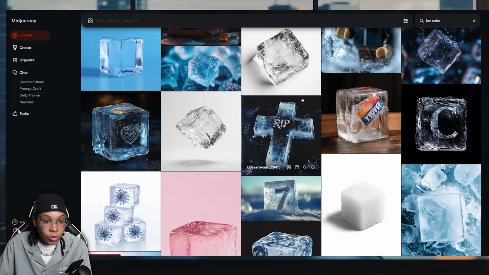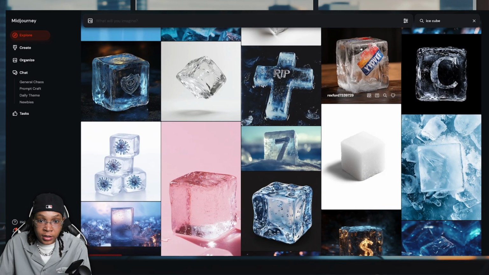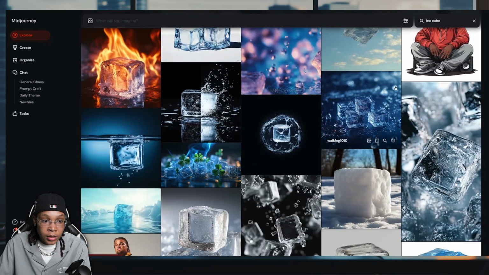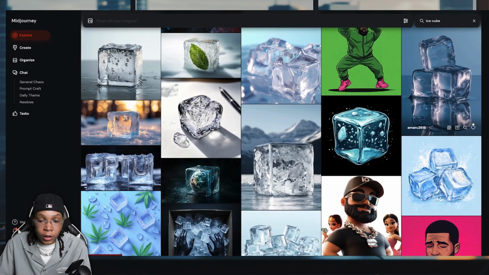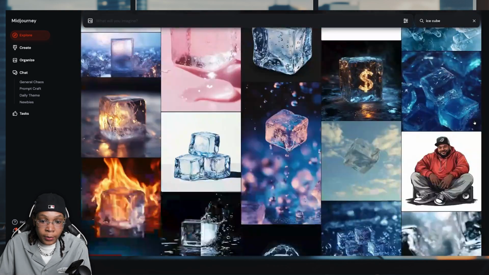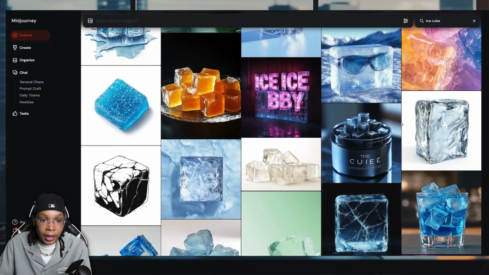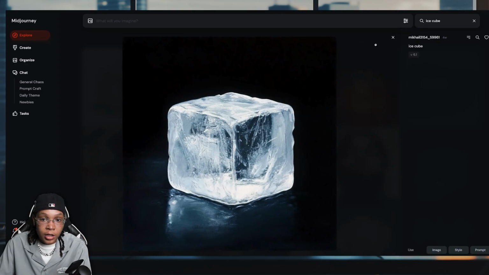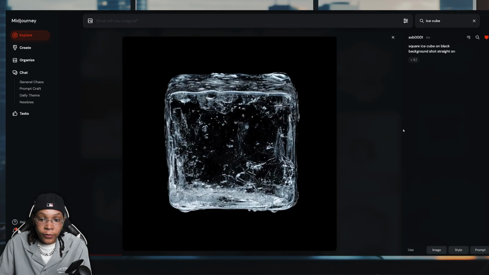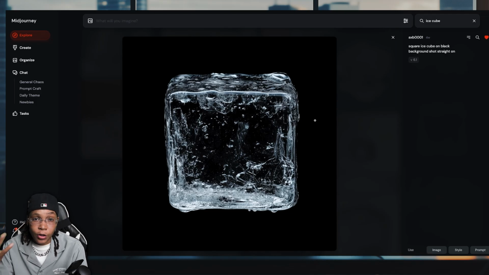Fake looking ice cubes, dripped out ones with stuff already in them. But we want our ice cubes to be empty. And we want 9 ice cubes stacked on top of each other. I like this ice cube. It's kind of broken up a little bit. Image of a cracked ice cube. We're just going to use this one that we found, which is this translucent ice cube, based on our image. But instead of people's faces, we're going to use skulls.